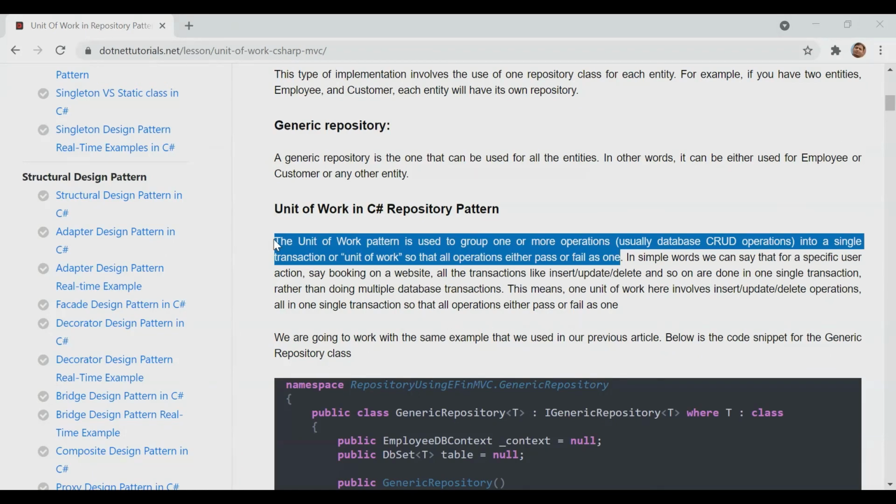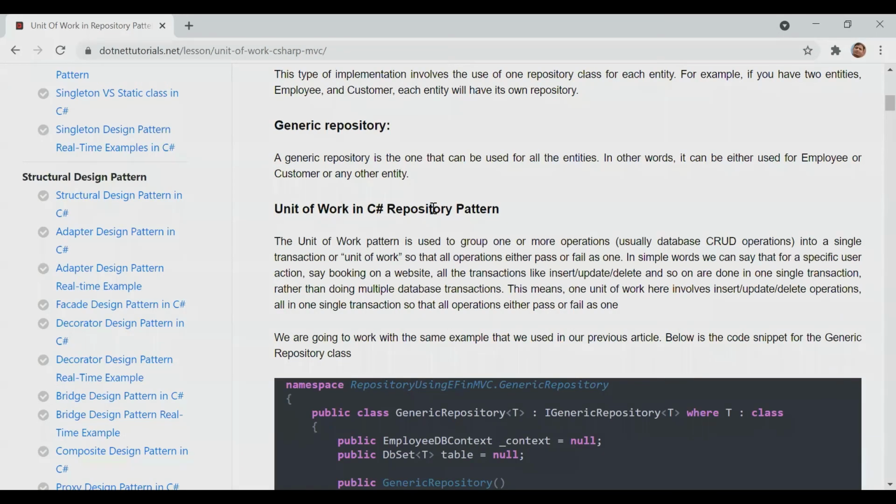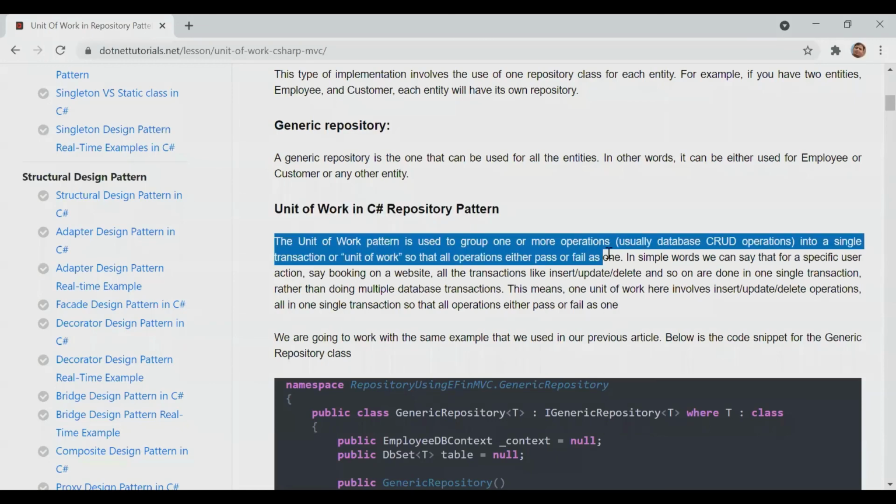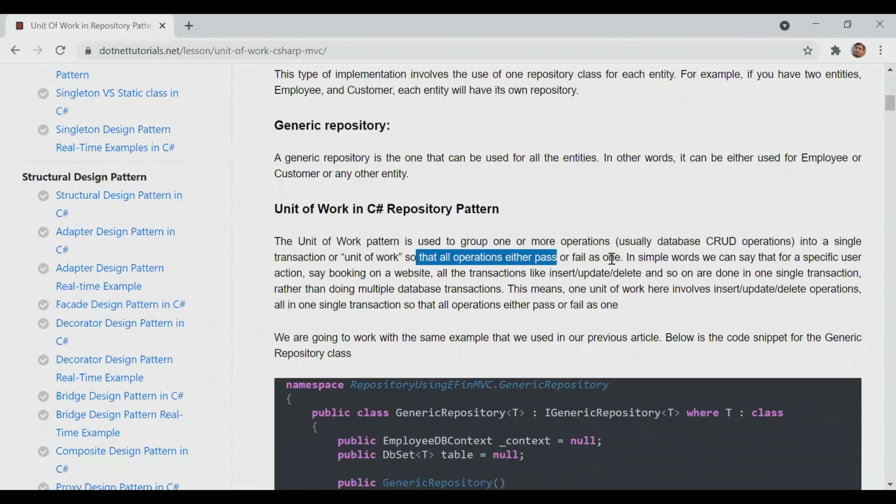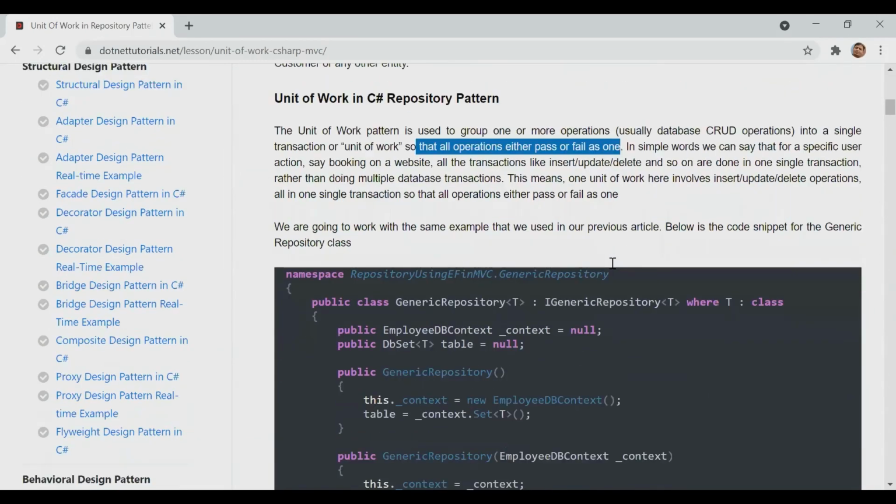Let's move on then. Now it is clear for everybody what the unit of work is in the repository pattern. It means I want to give a collection or group of operations together as a single unit, as a single transaction. If all the transactions succeed, then it will pass. If any one fails, that will count as a failure. That is part of unit of work.